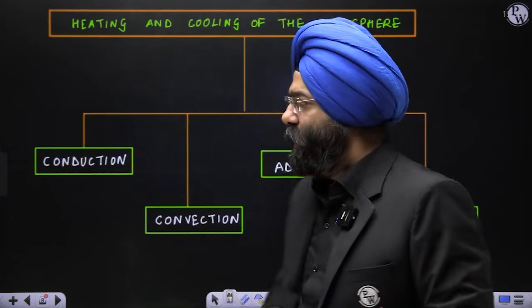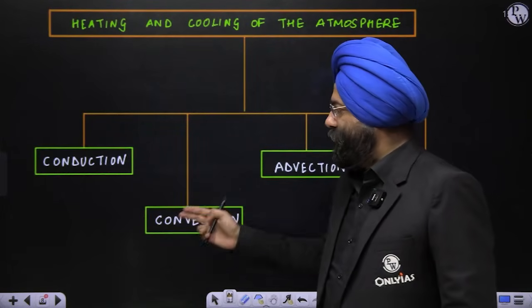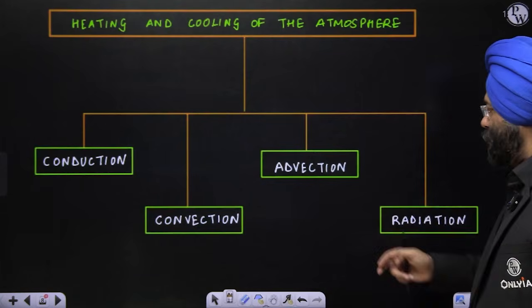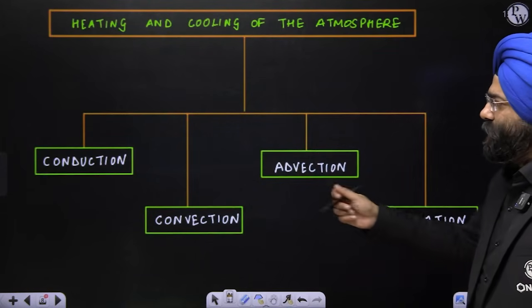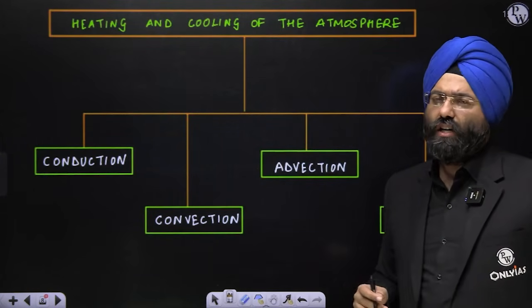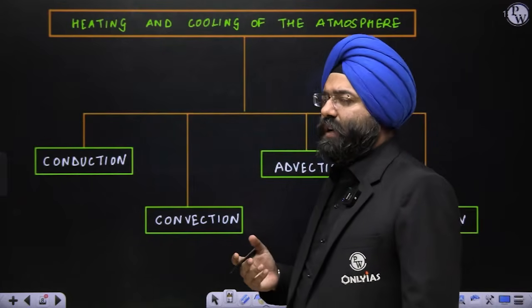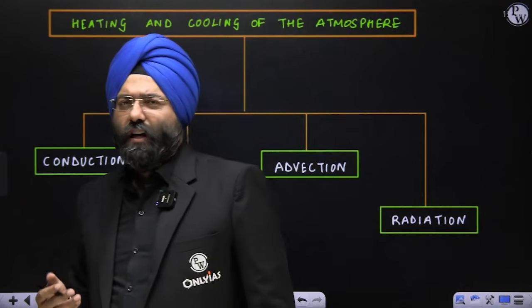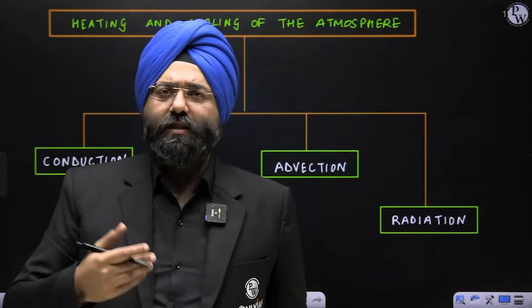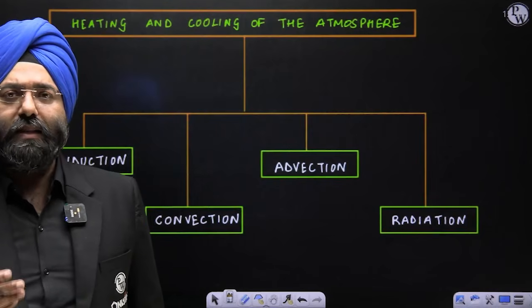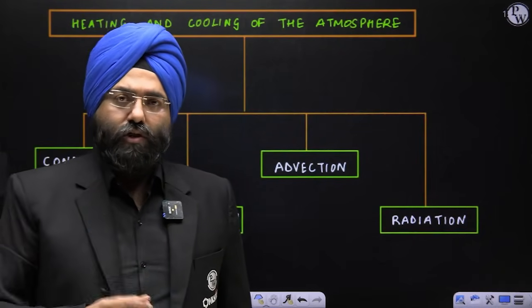Now see. First is conduction, second is convection, third is advection, and fourth is radiation. Many people would have studied conduction, convection, and radiation in their physics chapters also, right? Very often in class 6, 7th, 8th also you read it. Advection, sometimes you might have read, sometimes you may not, but this is mentioned in your NCERTs also. So we're going to explain this.